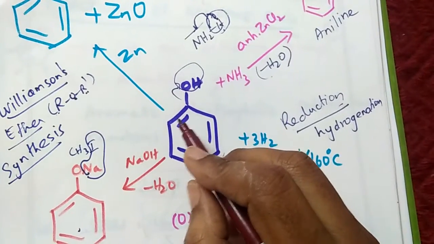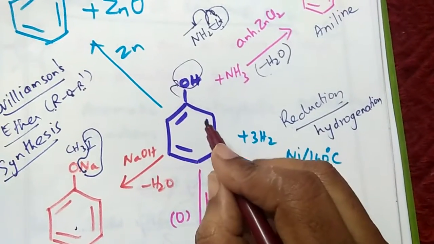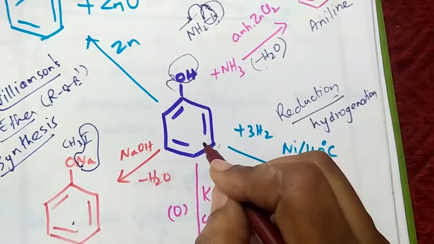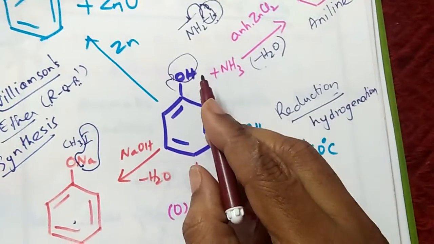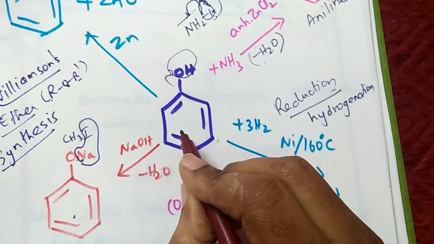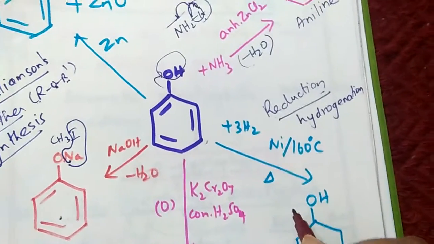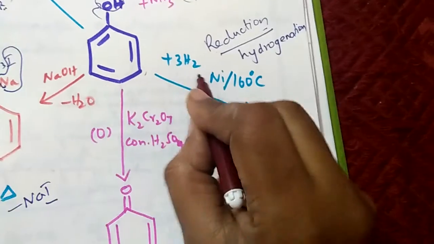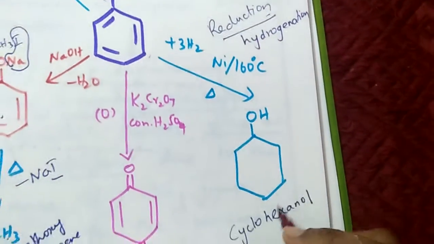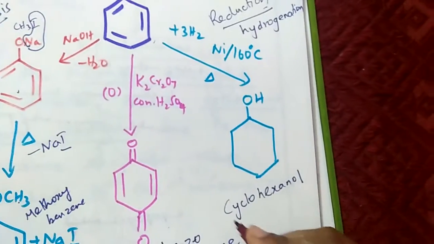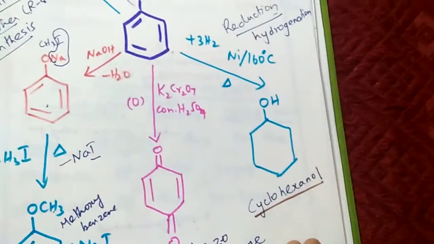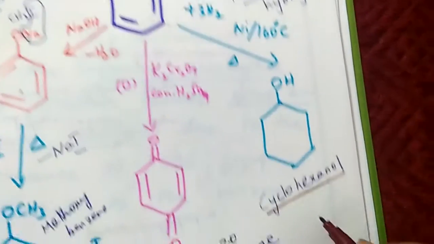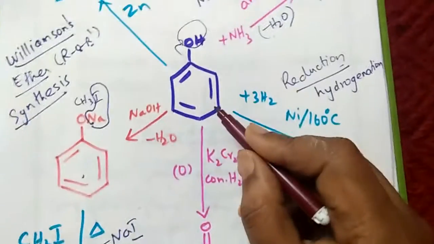Generally the benzene ring does not undergo addition reaction. The double bonds of the benzene ring do not undergo addition reaction. In the presence of the hydroxyl group, this addition reaction is made possible. And finally, the product is cyclohexanol. The double bonds vanish due to the addition of hydrogen atoms at the double bonds. So you will get the product cyclohexanol. So this is cyclohexane, and to that an OH group is attached, so it is cyclohexanol.